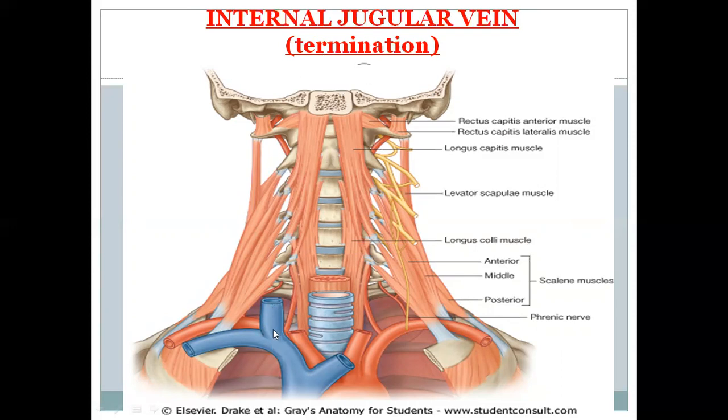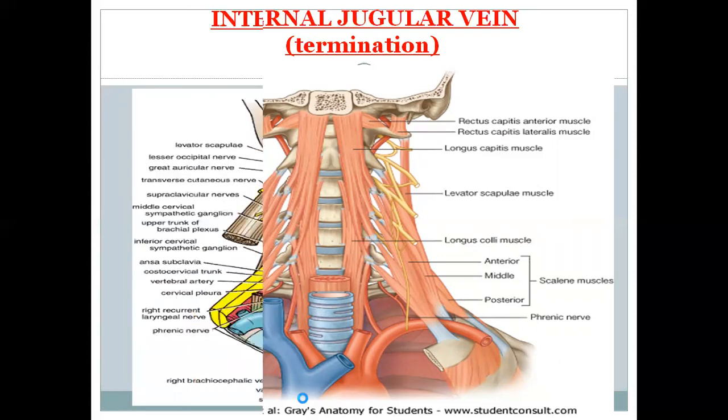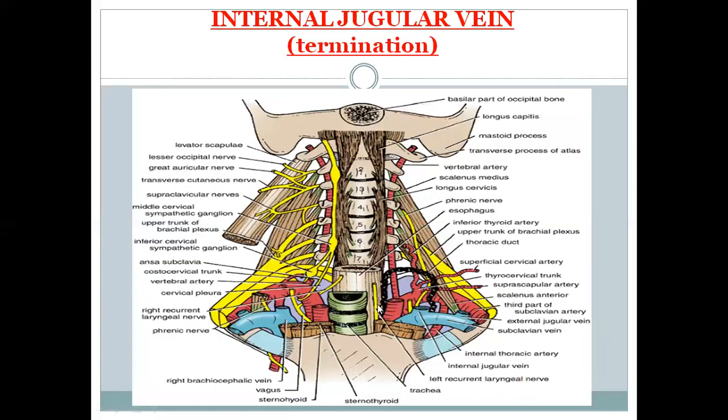So here the internal jugular vein joins with the subclavian vein and forms the brachiocephalic vein. This is the right brachiocephalic, this is the left brachiocephalic, and when these two join with each other they form the superior vena cava. Okay. So this is the esophagus, this is the trachea, this is the internal jugular, this is the subclavian, and this is the brachiocephalic vein.